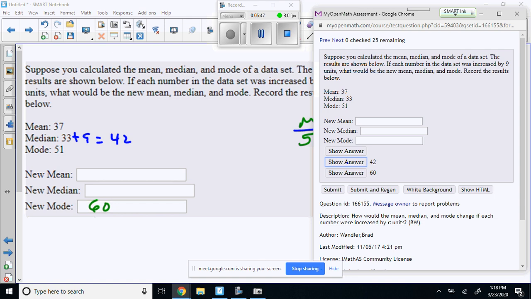Y'all good with that? Now, here's my question. Does the mean, if I increase everything by 9, does the mean just increase by 9? So is that 46? Y'all think it's 46? So there you go. Does that help you a little bit more?